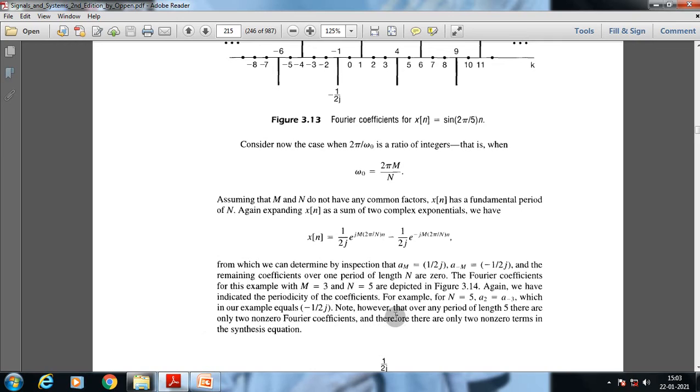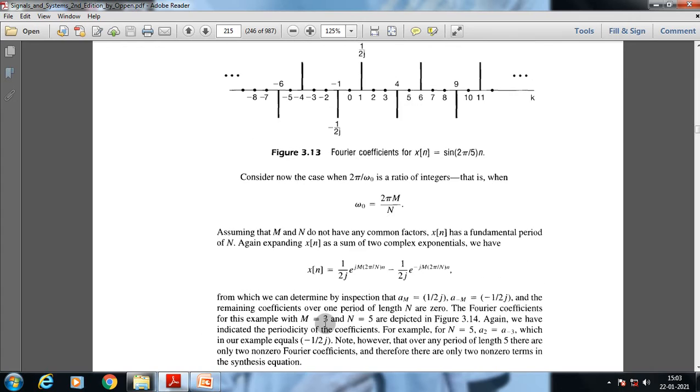Note however that over any period of length 5 there are only two non-zero Fourier coefficients, and therefore only two non-zero terms in the synthesis equation.